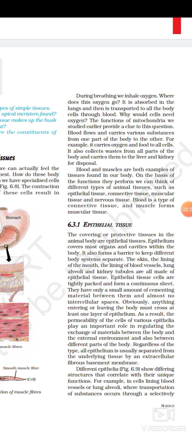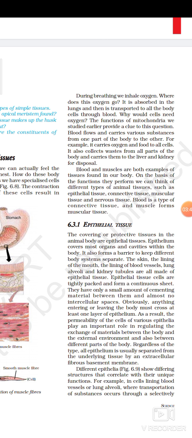What does blood carry? Blood carries oxygen as well as what? Food to all cells of our body, each and every cell of our body. It also collects waste from all parts of the body and carries it to the liver and kidney for disposal.